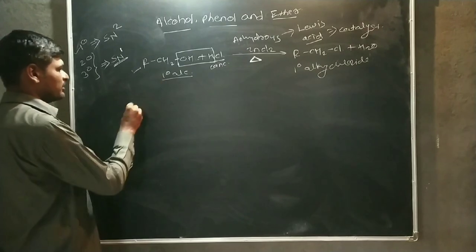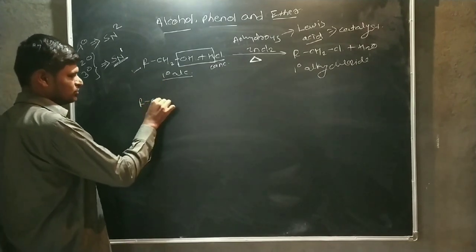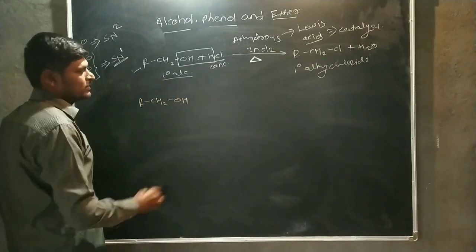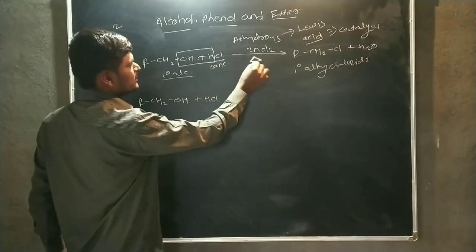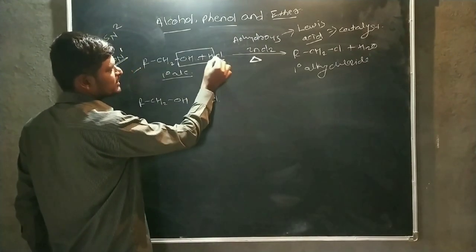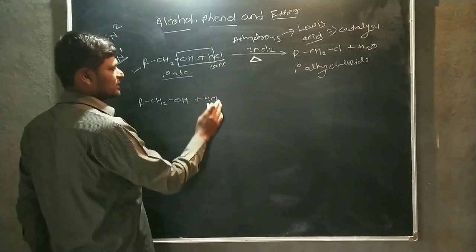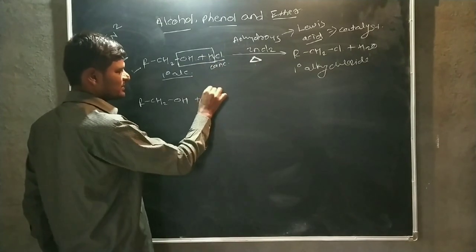We consider the primary alcohol, RCH2OH, reacted with HCl. By using heating, it breaks the bond between H and Cl minus. After bond breaking, there is a formation of H plus and Cl minus ions.